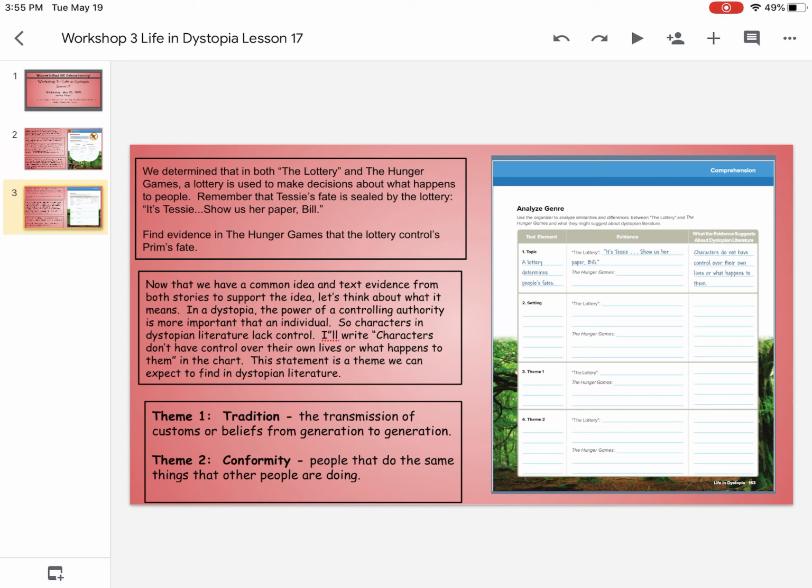Once you have completed pages 162 and 163, I'm going to have you submit that in Google Classroom. And like I said earlier, this will be the last assignment that you will see for your Real Book for Workshop 3. Now, just a reminder, too, that if you have fallen behind a little bit or you're missing work, you do need to get this submitted by May 28th. That's going to be the last day that teachers are taking late work.